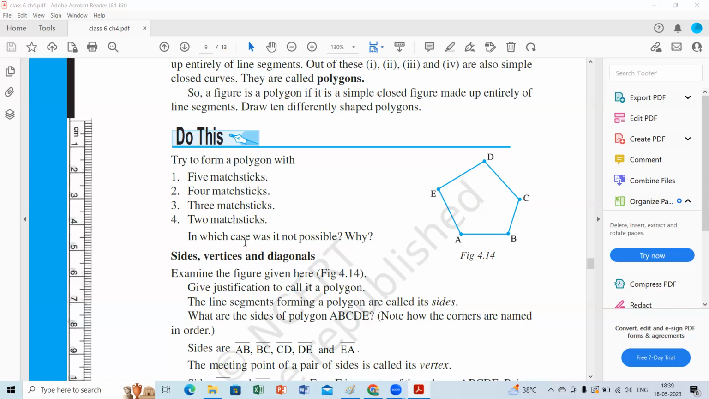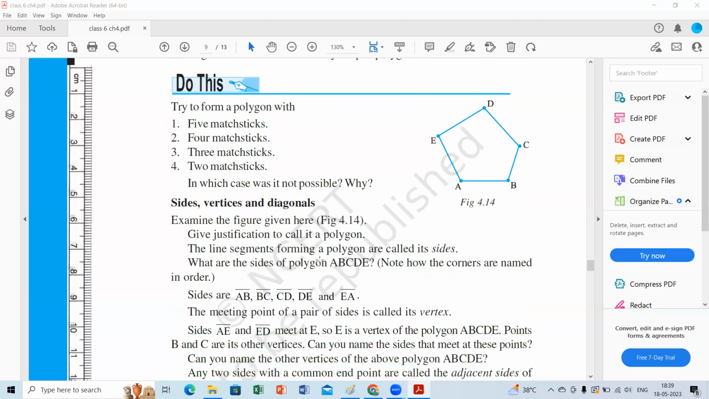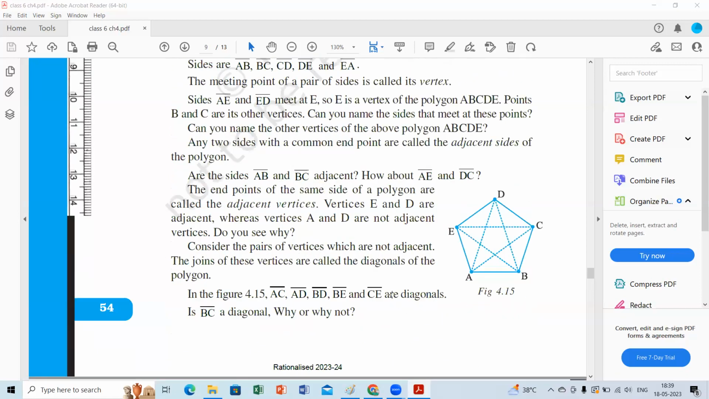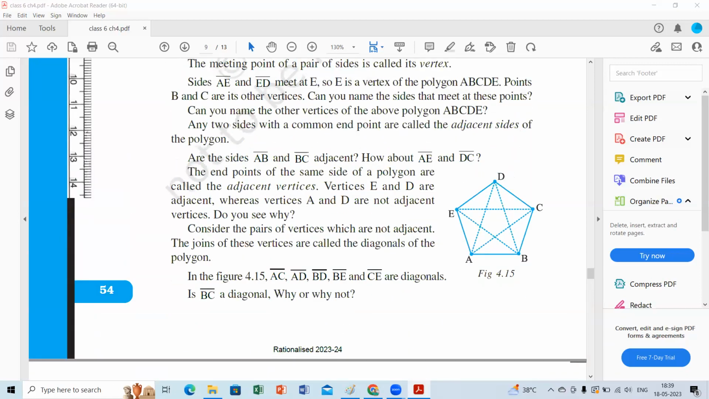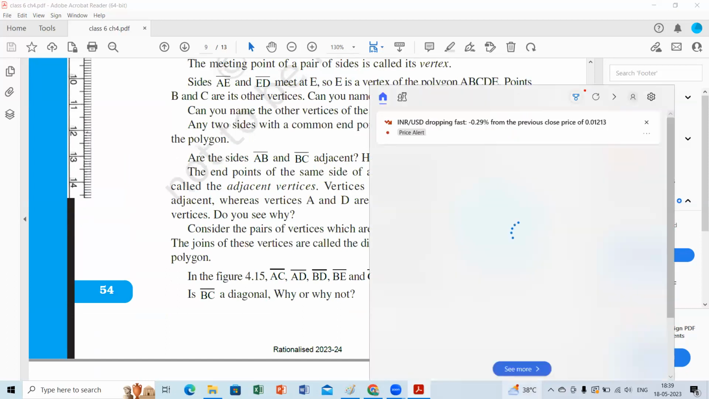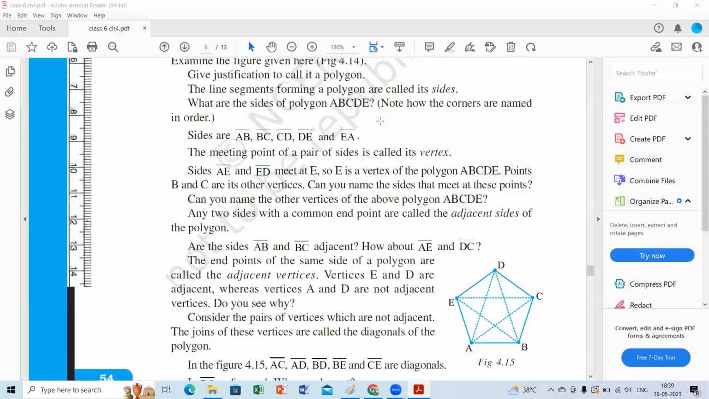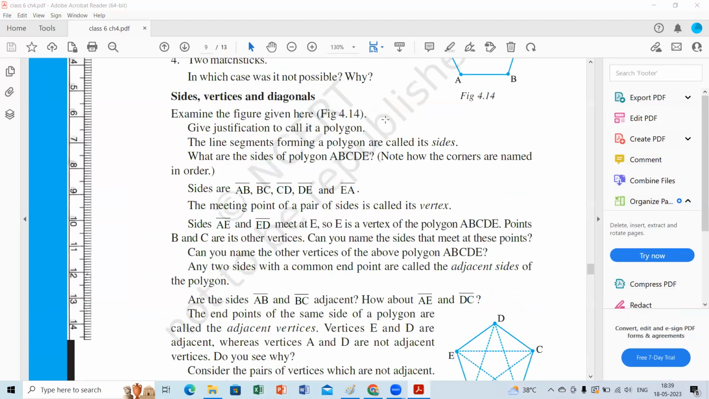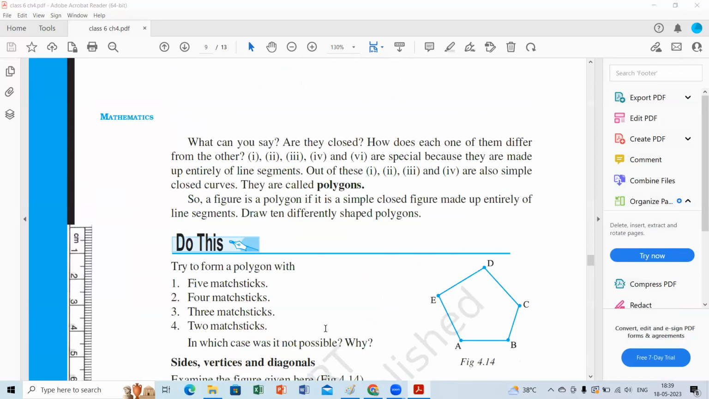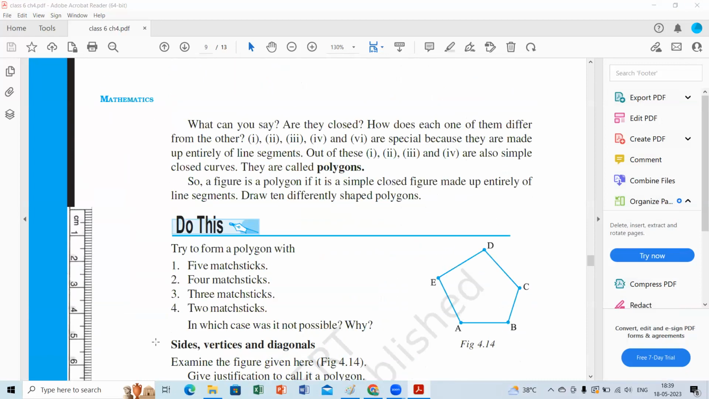In which case is it not possible? Okay, that's not an issue. Now we need to know about adjacent sides and diagonals. What are adjacent sides? What are diagonals? Ma'am, I have a doubt. Yes, ma'am, that's an interior and exterior.